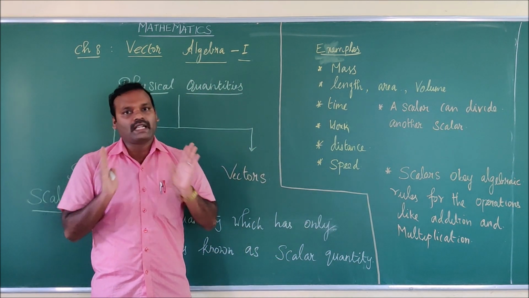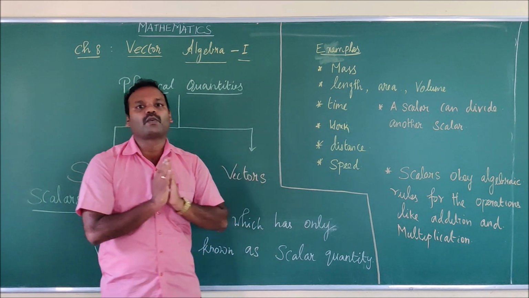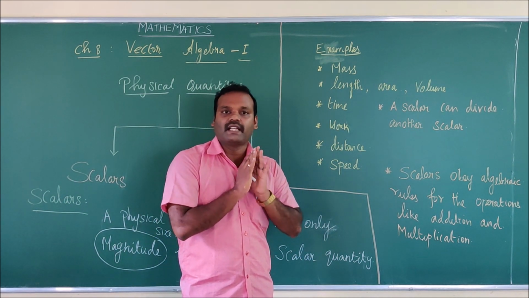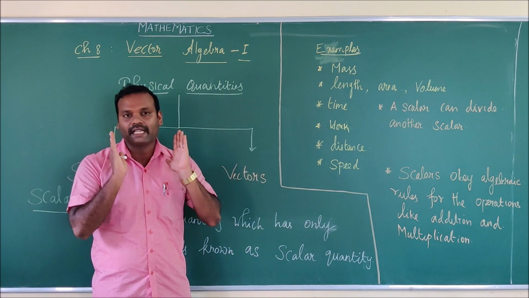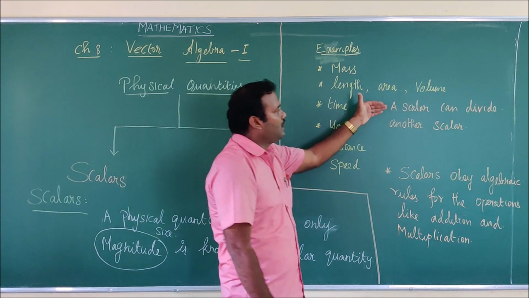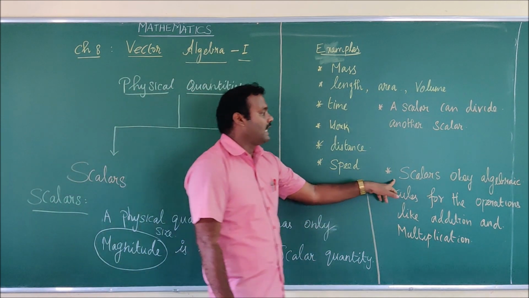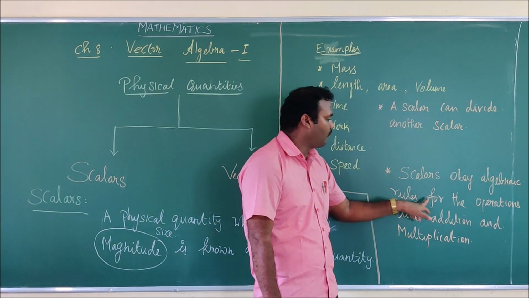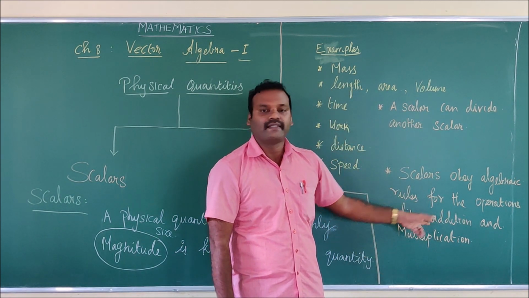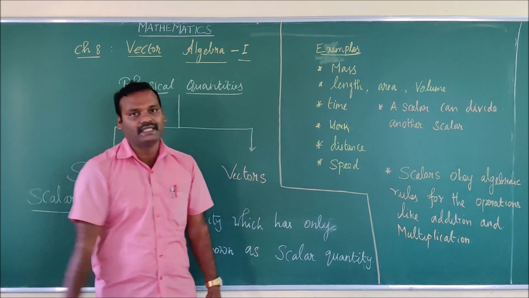I hope you all understood that scalars are nothing but real numbers which represent a quantity. You have to be familiar that for the representation of scalars, we do not need direction. Only a number is enough, that is known as magnitude. Now we are going to see certain properties of scalars. Since scalars are real numbers, obviously scalars obey the algebraic rules for operations like addition, multiplication as well as subtraction. What are all the rules we have for real numbers? Those rules will be applicable for scalars.